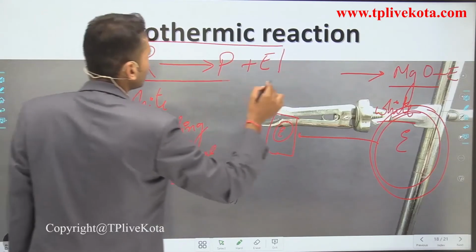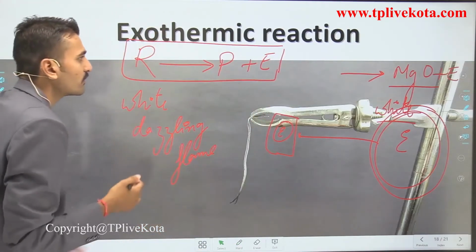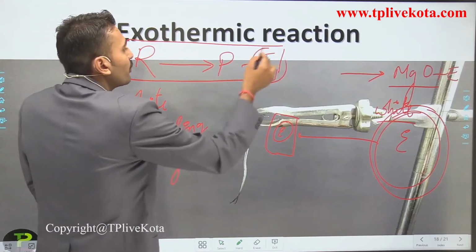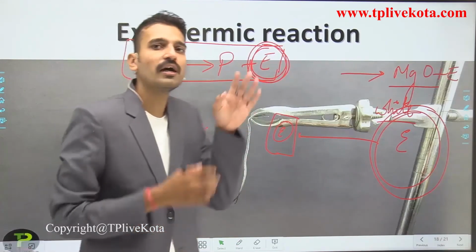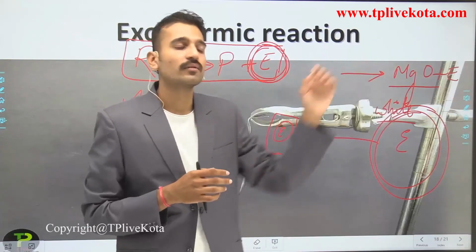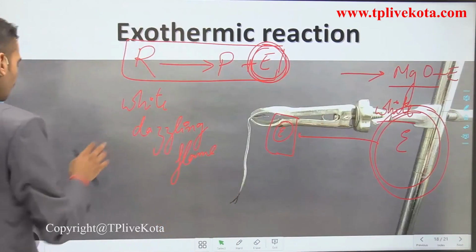So for an exothermic reaction, you have to write it like this. It indicates that the energy is on the product side. It means the energy is being released. So this is an exothermic reaction.